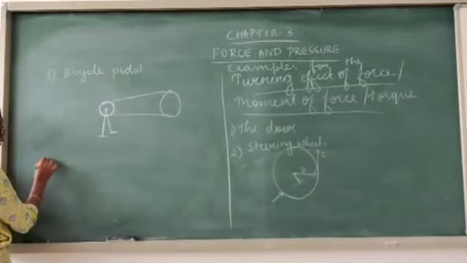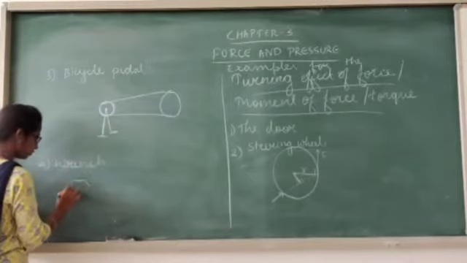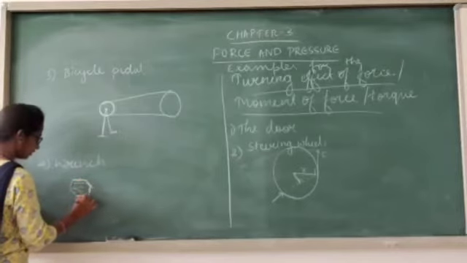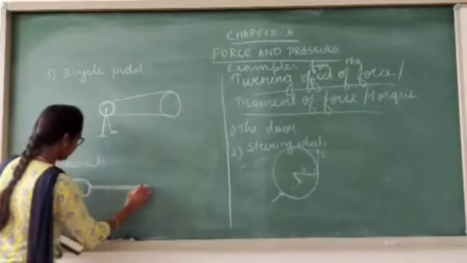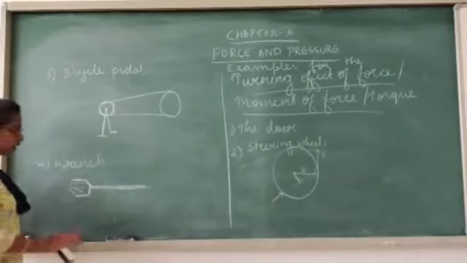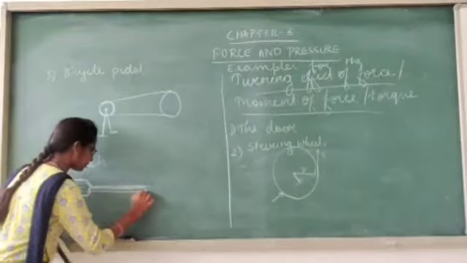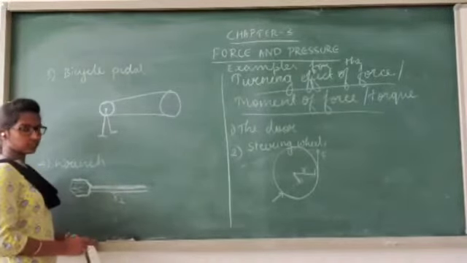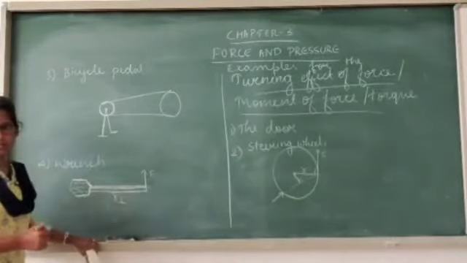And the last one is the wrench. Suppose you want to open or close a nut, you use a wrench. It will be placed around the nut. And if you have seen, the handle of the wrench will be longer, so that when you apply force at this place, this distance will act as the perpendicular distance from the axis of rotation. So as the perpendicular distance increases, you need not apply more force. By applying a small force, we can tighten or loosen it.